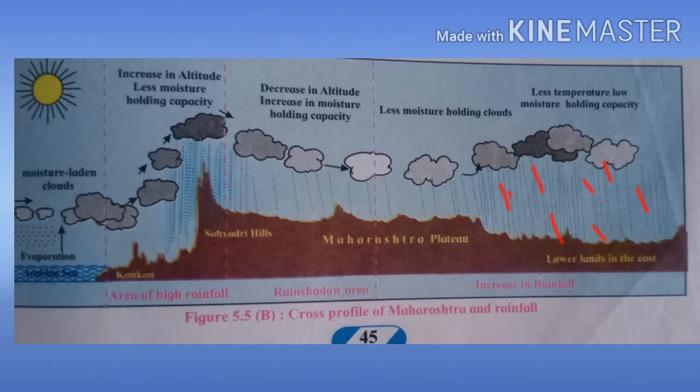That means the lowlands in the east. In that region we can see rainfall increasing again, as there is no obstruction. Okay, so in this manner orographic rainfall is occurring. I hope all of you understood.